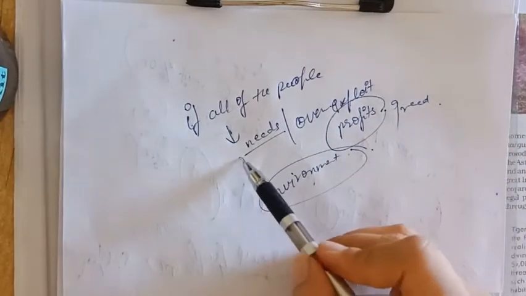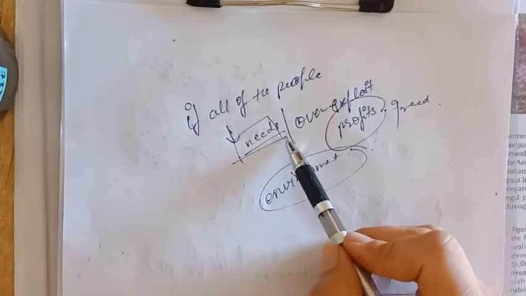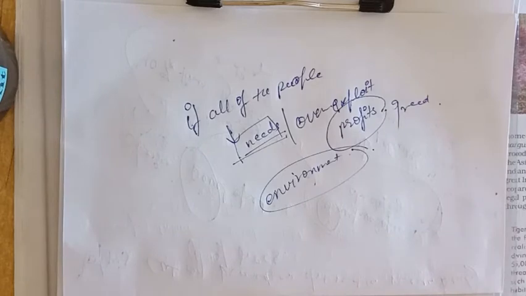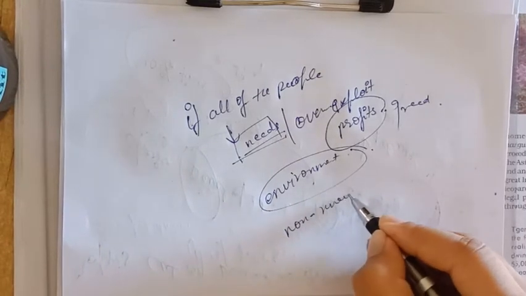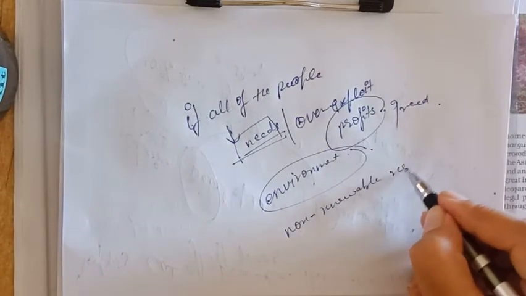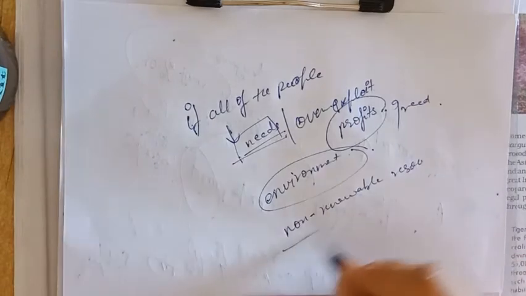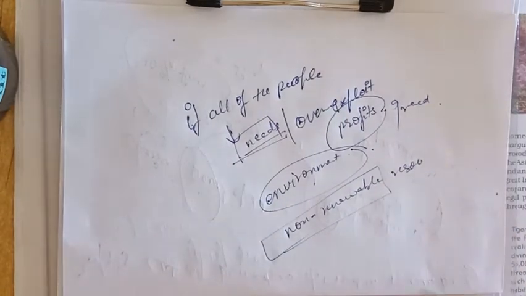So if the resources are distributed in such a way that the needs of all people are taken care of and there is no greed, then the non-renewable resources, the resources that can finish, can be protected, as well as the environment.